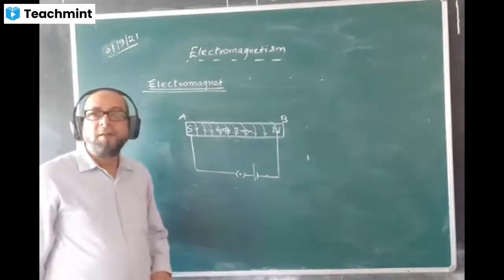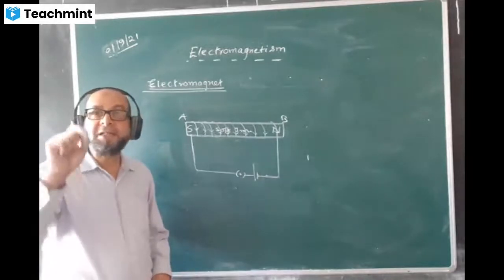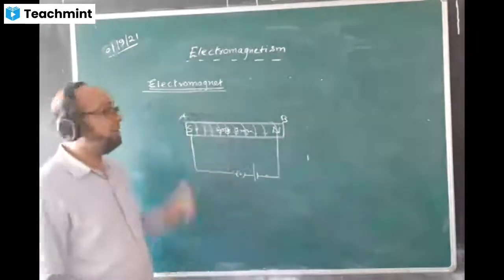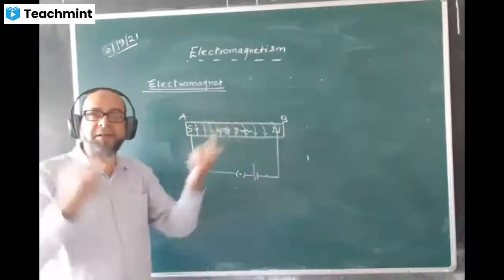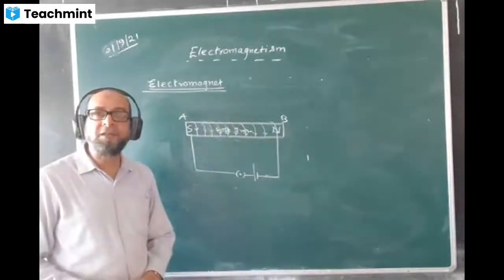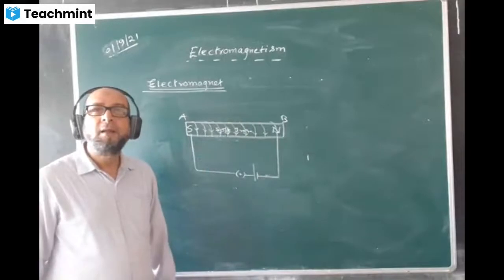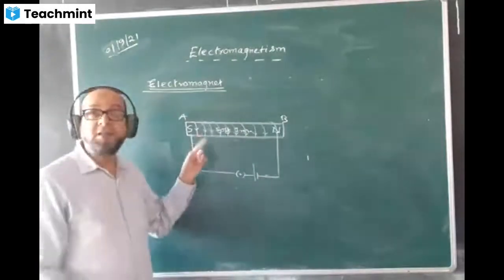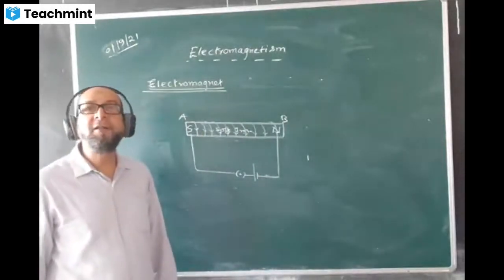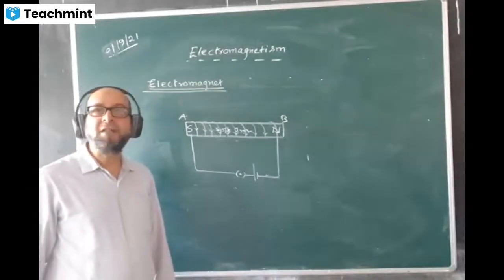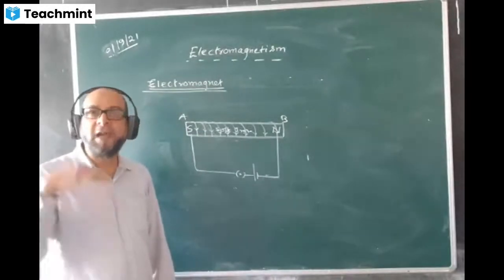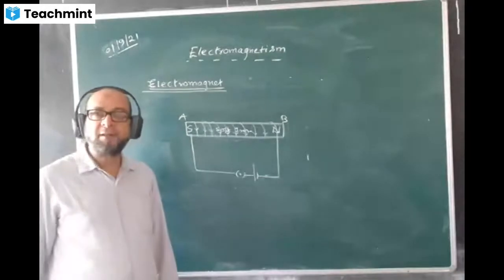How can we increase the magnetic strength of an electromagnet? We can increase, we can decrease. There are both provisions. Number of turns, increasing the number of turns. Good. Second one, increasing the current strength, or the magnitude of current, or the value of current, in any one way you can say.